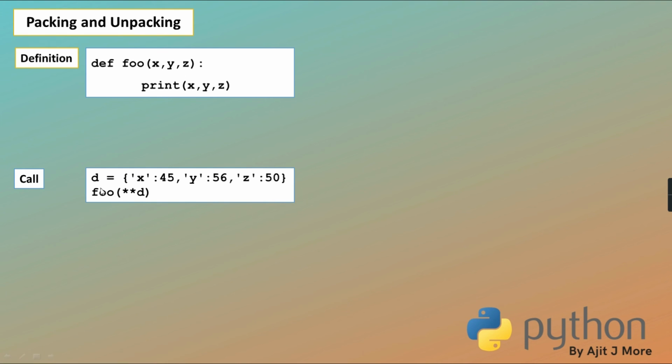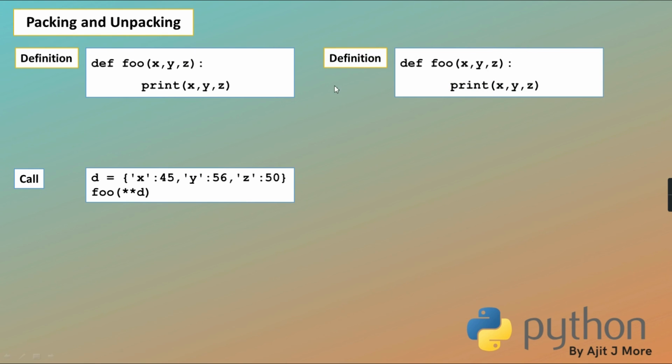Now you are calling and you are passing the dictionary only by putting double star. So are all the values of the dictionary going to get unpacked in these 3 parameters? Yes. Same way, definition same. But at the time of call, I am creating one tuple and passing just the single tuple, star t.